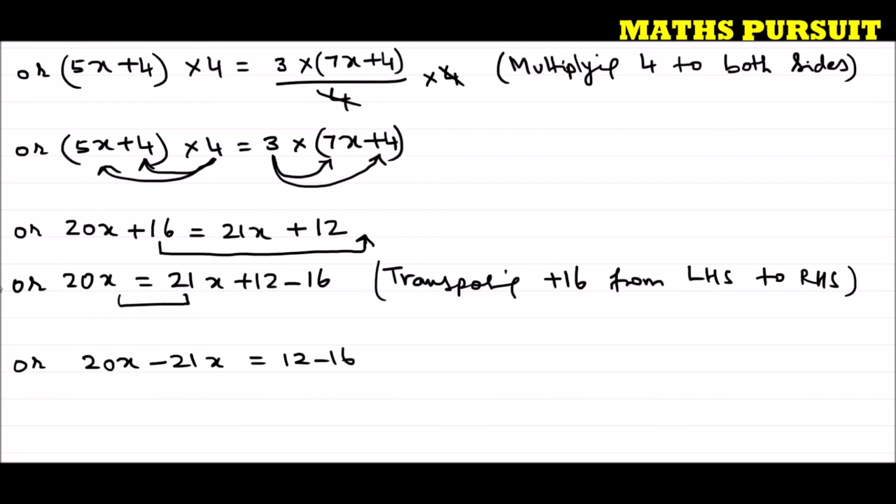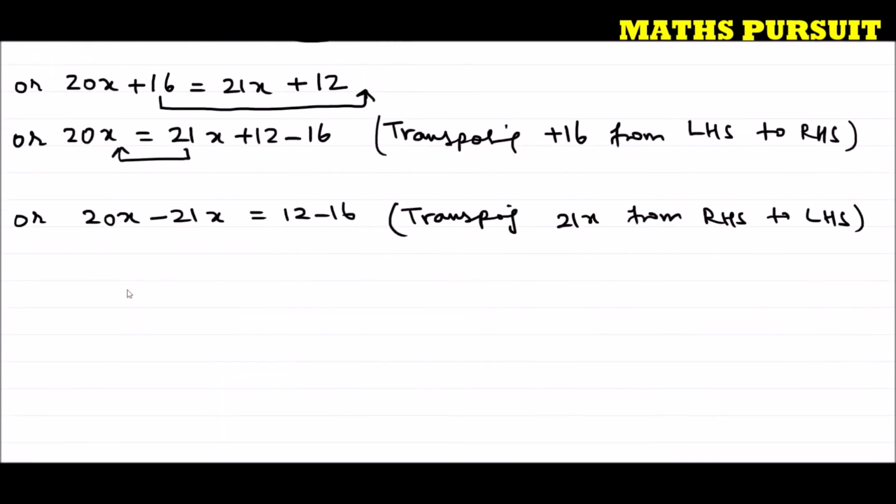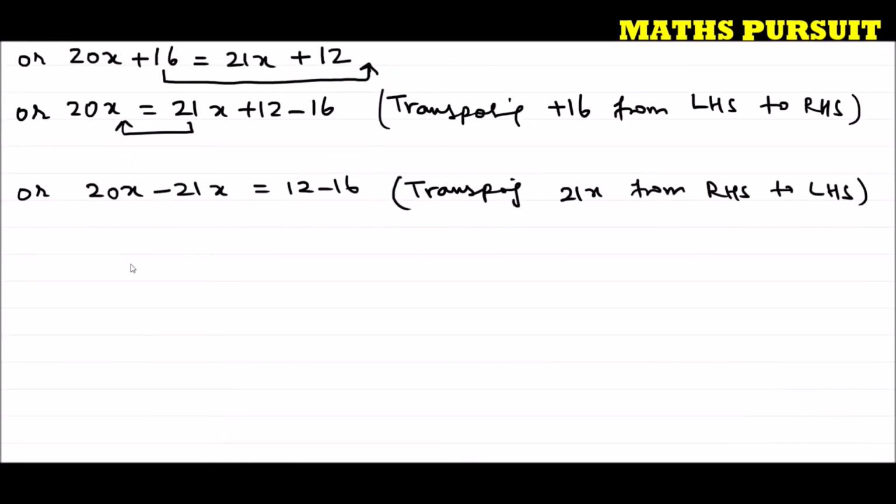Again, I am moving this 21x from the right hand side to the left hand side. That means transposing 21x from the right hand side to the left hand side. Guys, why am I moving it? I want to get all the variables having x to the left side of the equation and all the numbers without any variables to the right side of the equation, so that we can easily and quickly do our calculations. Or I can write 20x minus 21x is minus 1x, or simply minus x, is equal to 12 minus 16, which is minus 4.